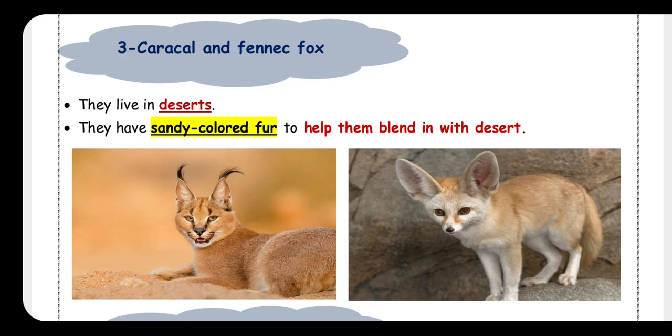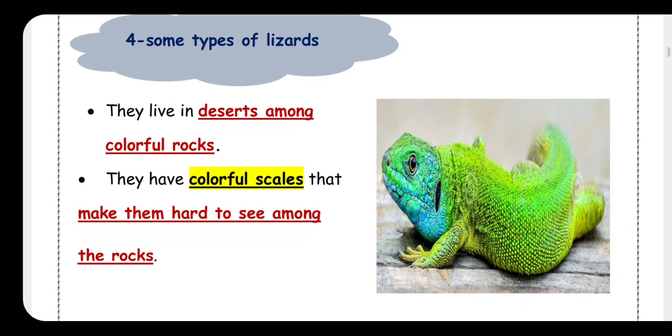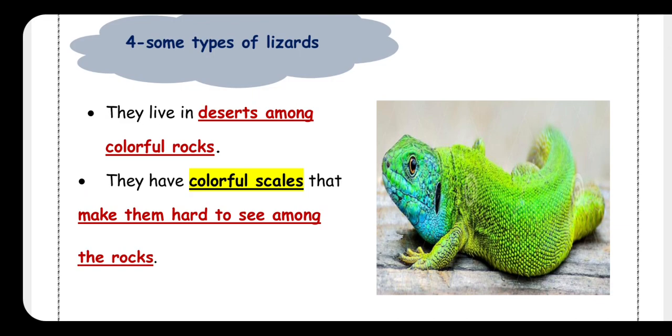The last example about camouflage, some types of lizards. Look here, you will see the body of this lizard is covered with colorful scales. Colorful scales. Okay? Why? Because it lives in deserts among the colorful rocks. It lives between colorful rocks.